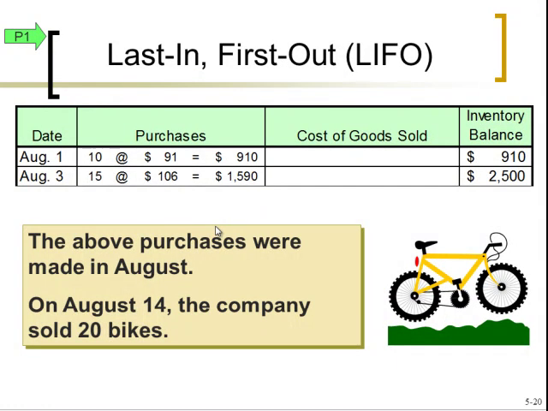So let's go through LIFO, last in, first out. We still have our two layers here. We're still selling 20 bikes, but now we're using LIFO, so we want to go with the last layer available at this point. But we only have 15 there, so we use 15 of those up at $106. Then we have to dig into this earliest layer to get the remaining 5 at $91.